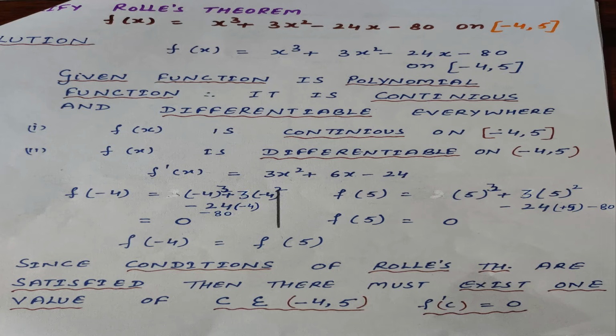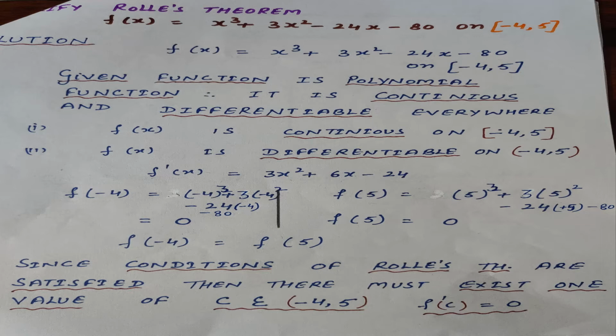Therefore, for the first condition, we will write that f(x), the function given to us, is continuous on the closed interval given to you. Then second step: f(x) is differentiable on the open interval (-4, 5). Then we will find the differentiation of the given function. Differentiation of x cube is 3x square, plus 3x square is 6x, minus 24. Now we will put the values by partition. We will put the value -4 in the given statement.